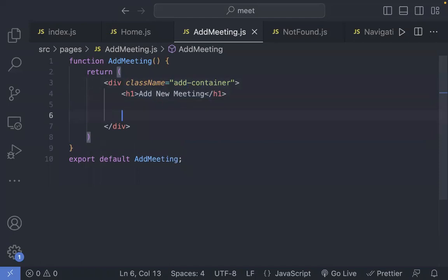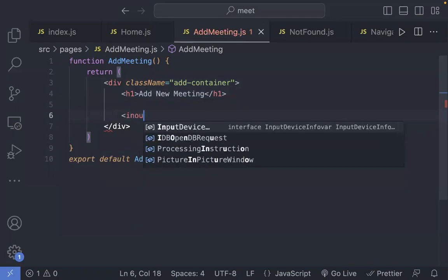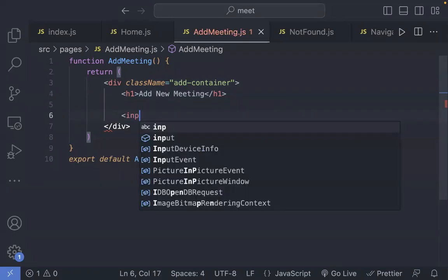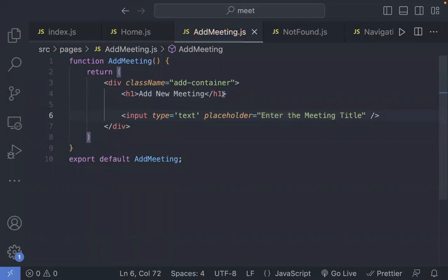Now I can say that I have an input field. Type is text. We need a placeholder. We can say enter the meeting title, right? We can close the tag.